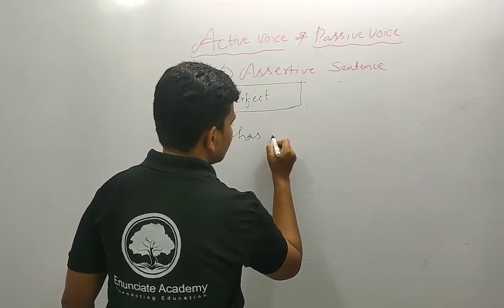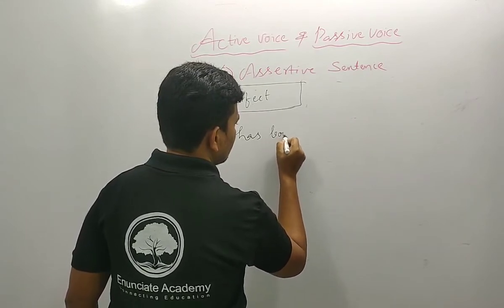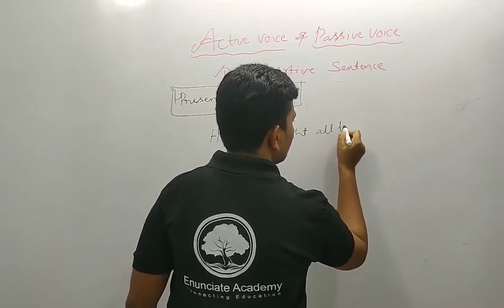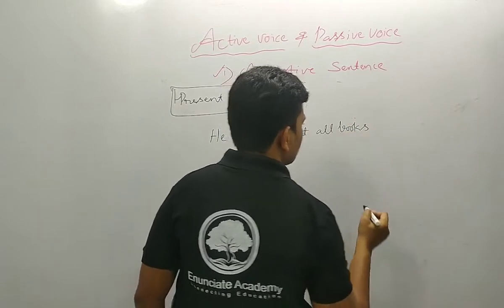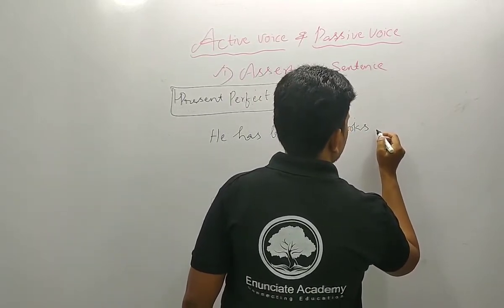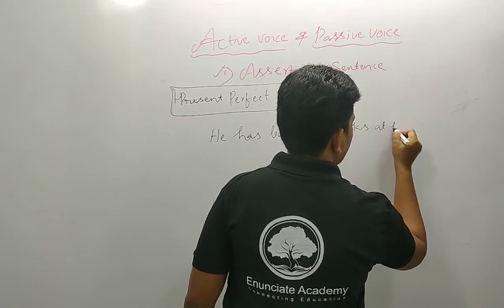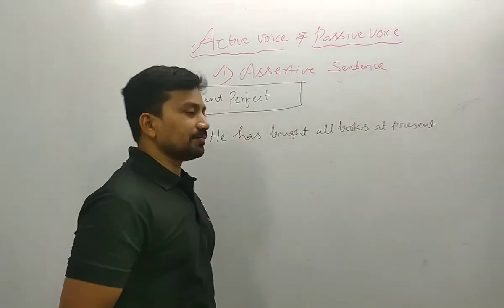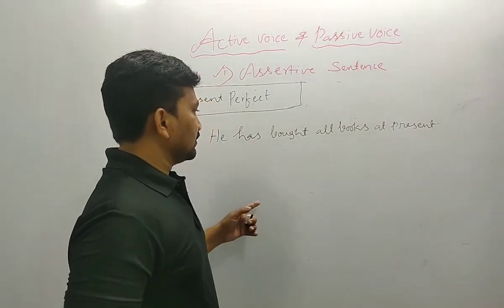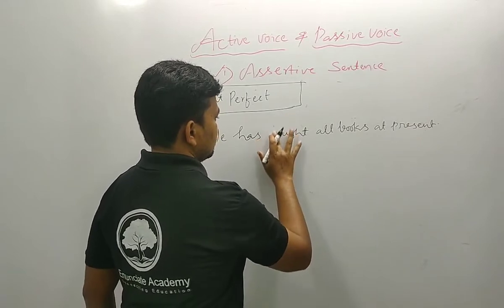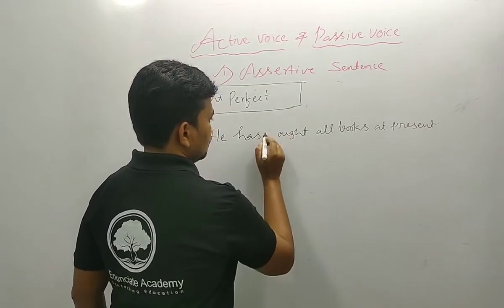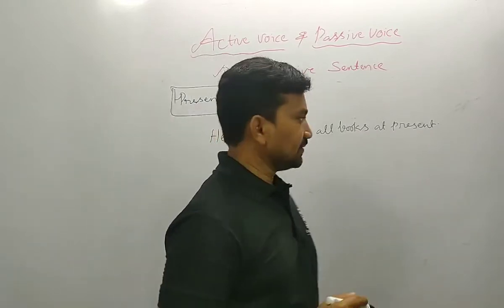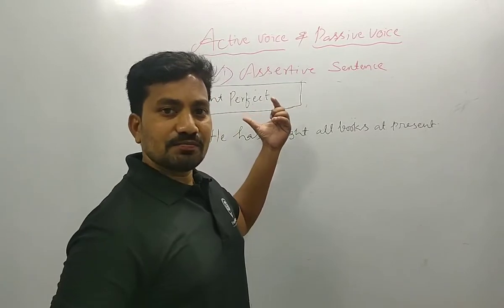He has bought all books at present. He has bought all books at present. Okay, he has bought all books at present. This is the present perfect sentence.